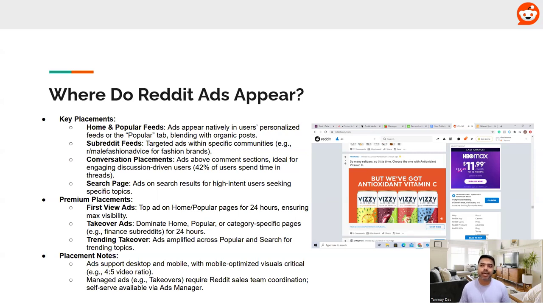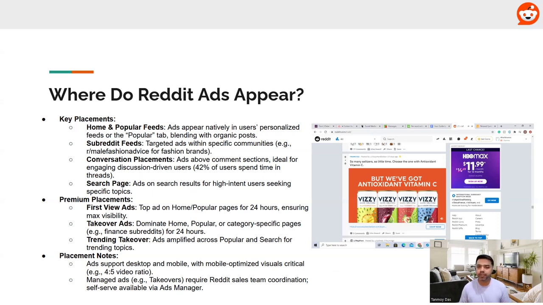In addition to this, placement notes. So ads also are shown across desktop and mobile, so optimized visuals are critical. And managed ads require Reddit's sales team coordination, specifically if you want to run managed ads, while self-serve is available via the ads manager. So these are all the different placements where Reddit ads can be shown and you can target these placements to show your ads on them.